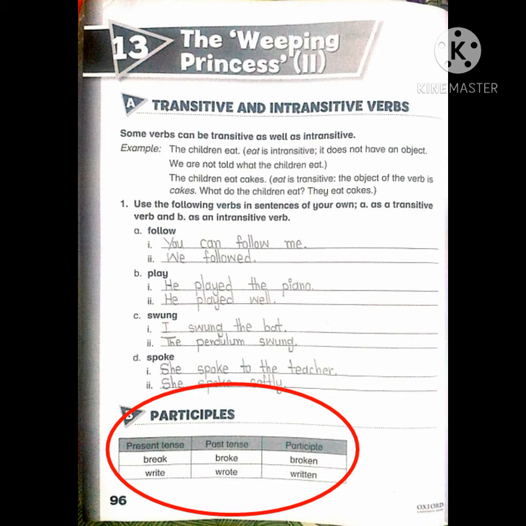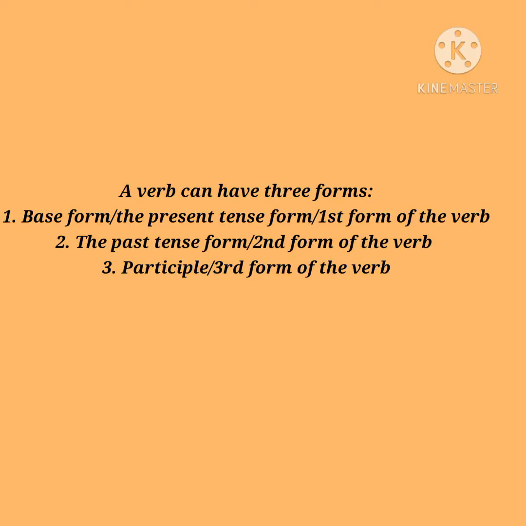Let's first understand the concept of the forms of the verb. As you all know, a verb is an action word. A verb also tells us about the time of an action, whether the action took place in the past, is taking place in the present, or will happen in the future. A verb can have three main forms. Number 1, the base or the present form of the verb, which we call the first form of the verb. Number 2, the past form of the verb, which we call the second form of the verb.